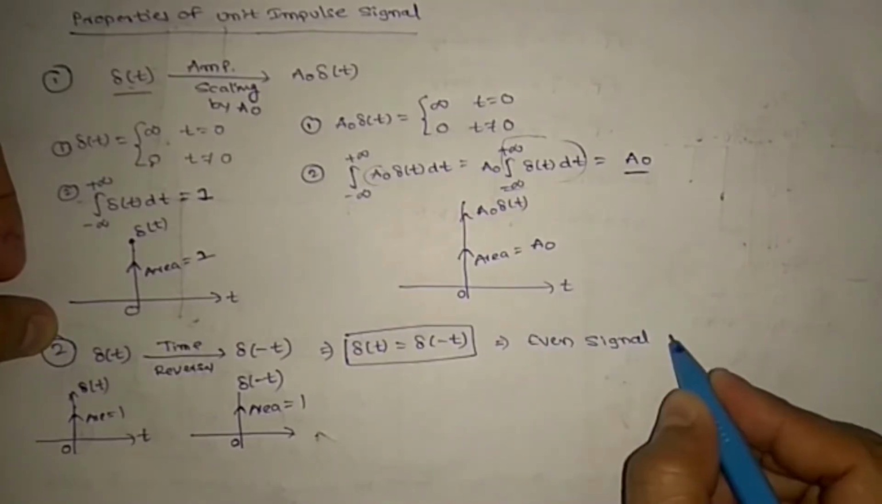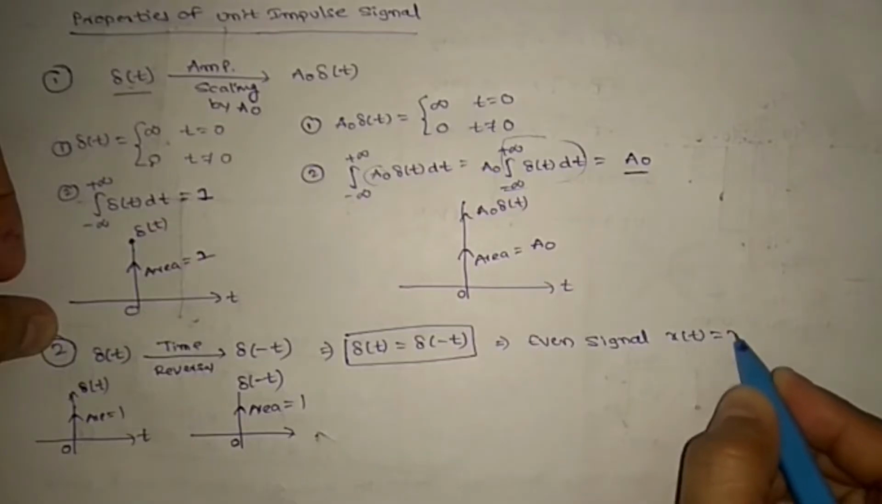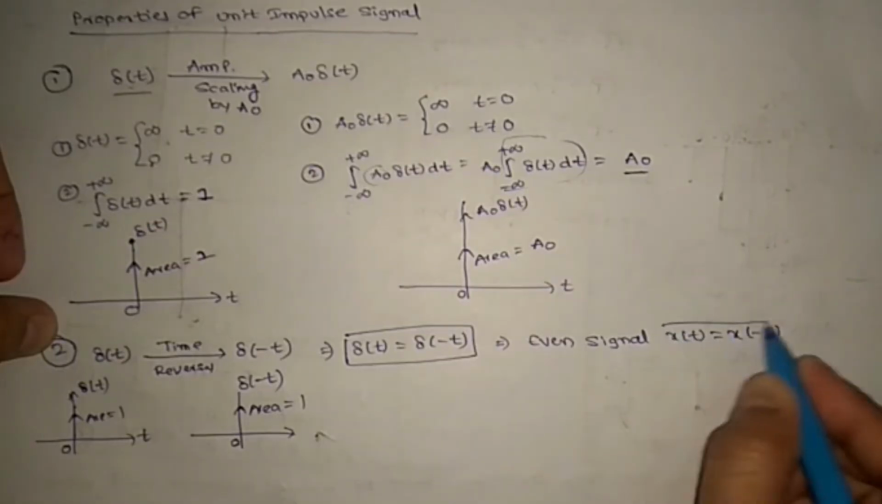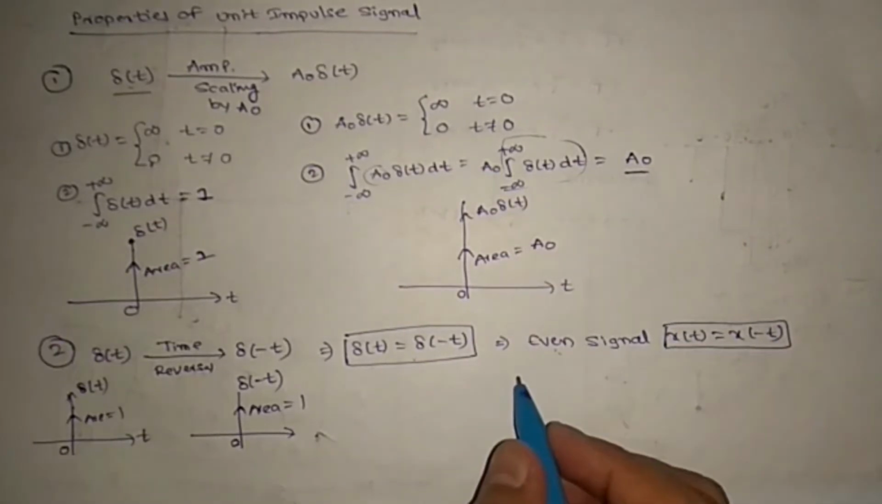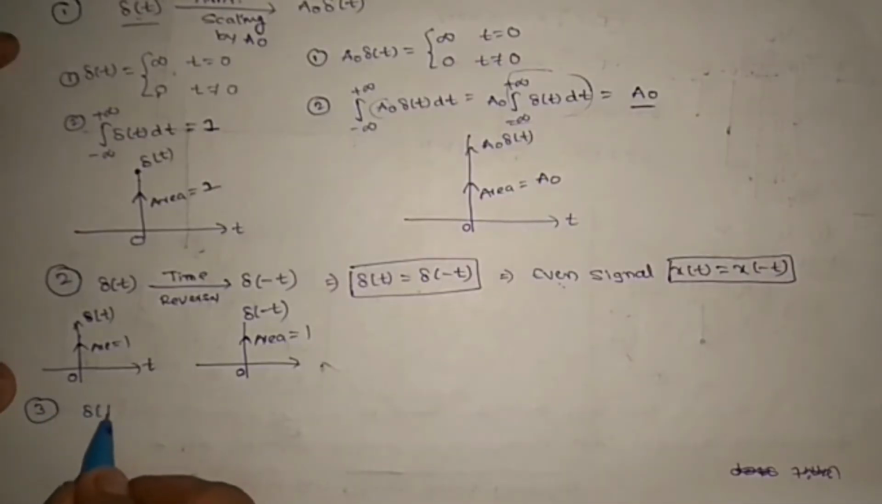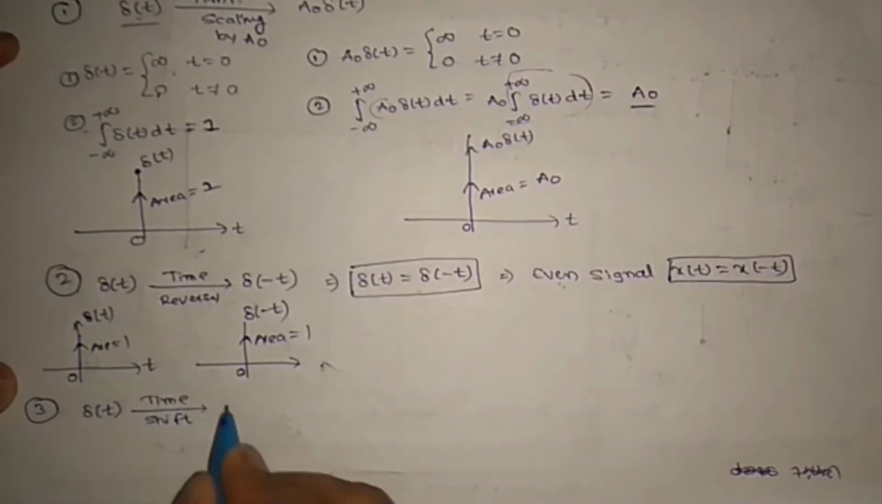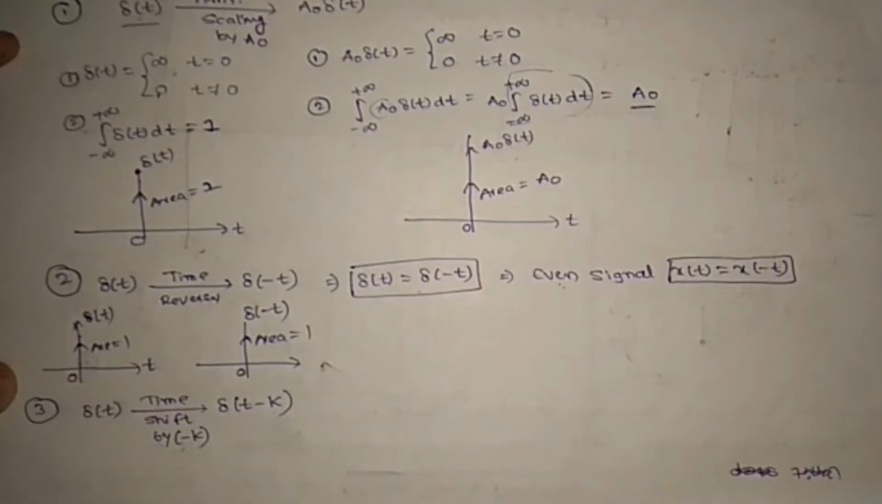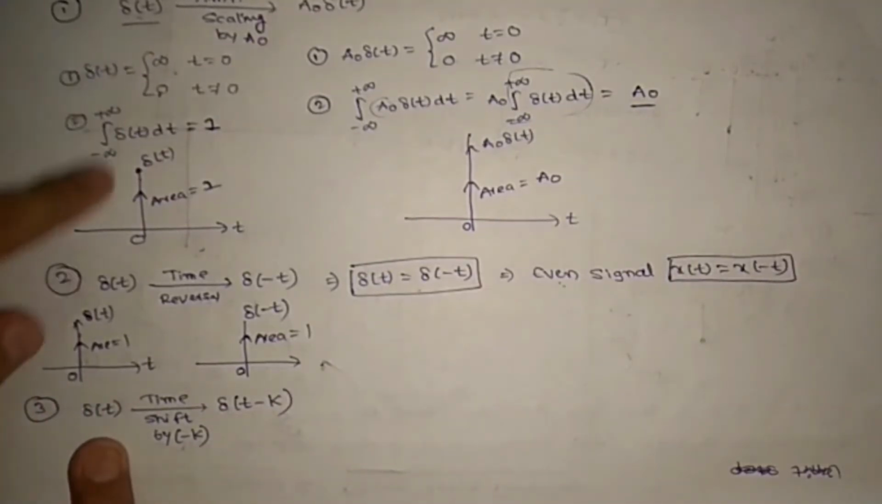So what is the condition for an even signal? X of t should be equal to x of minus t, then we can say that it is an even signal. Impulse signal is an even signal. Now let us see the third property. Del of t, if it is time shifted by minus k, so t minus k will come. Let us see the difference. Okay, so del of t, we know all these things.